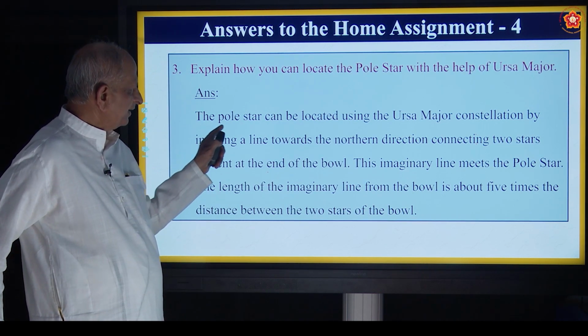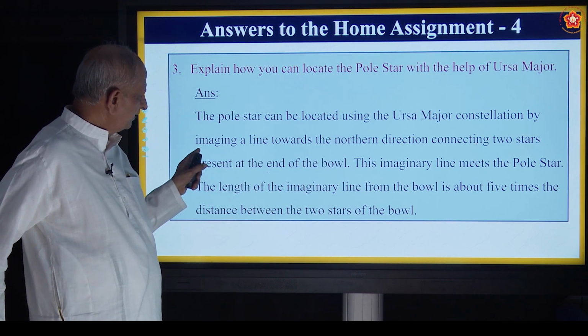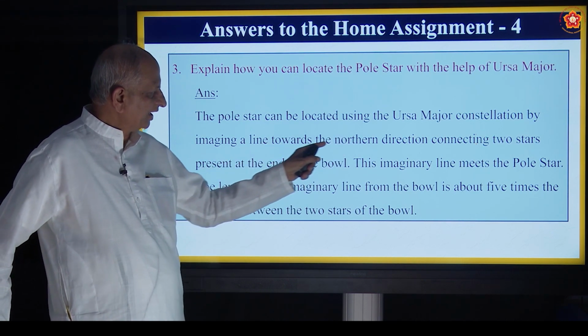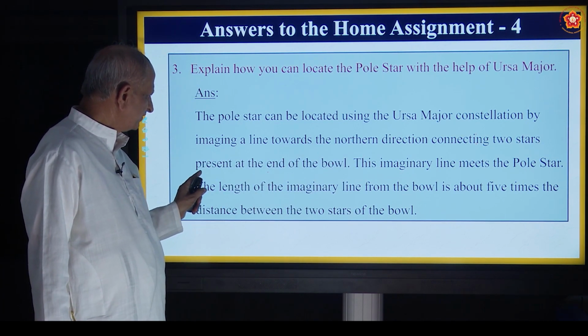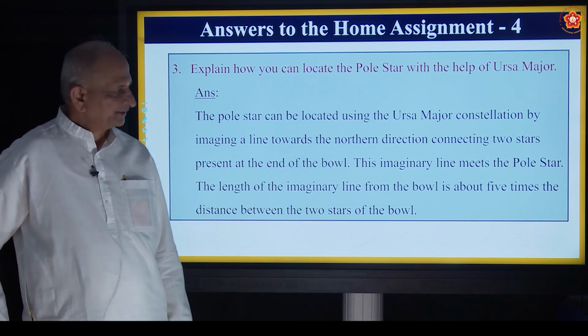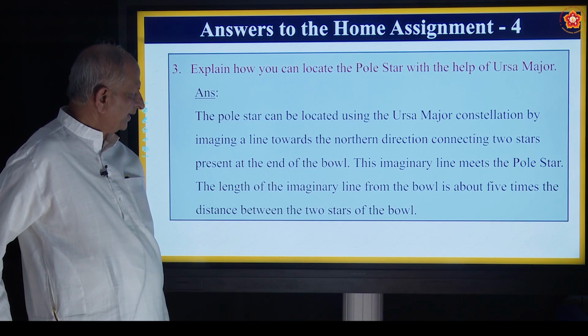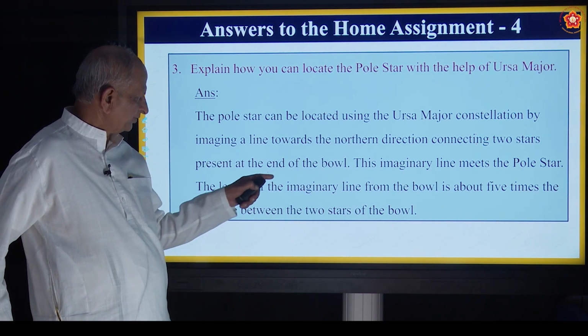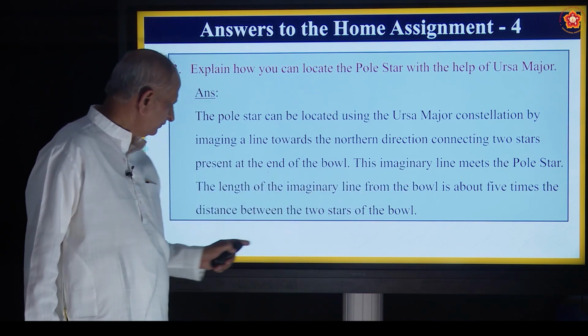So, the pole star can be located using the Ursa Major constellation by imagining a line towards the northern direction connecting two stars present at the end of the bowl. Just now you have seen the figure. So, at the end of the bowl you find the pole star. This imaginary line meets the pole star.